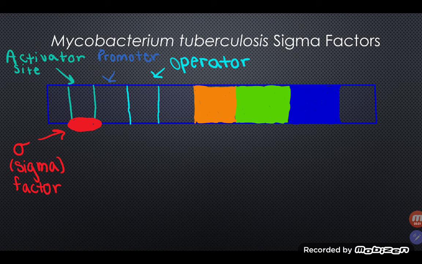When a specific sigma factor is not needed to help the cell survive, an anti-sigma factor will bind to the sigma factor.